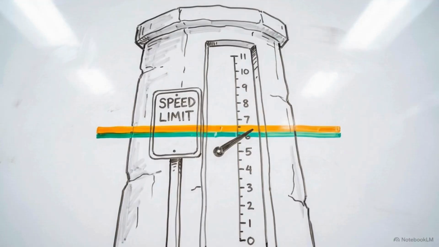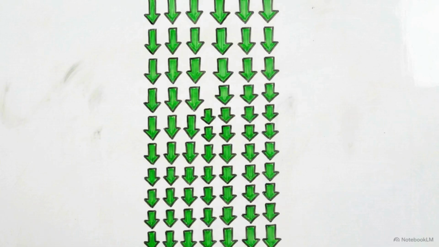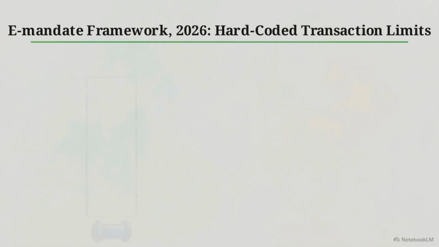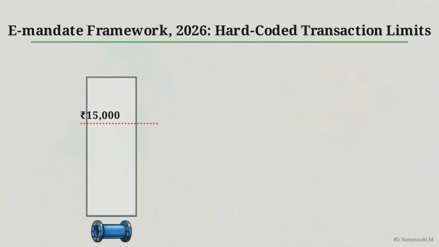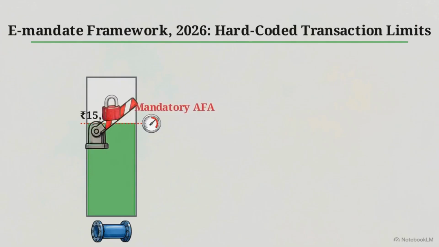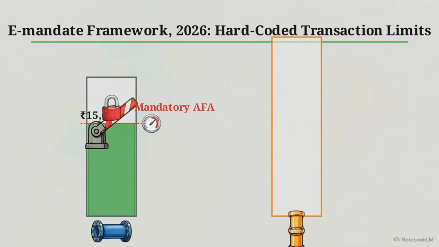The second pillar establishes hard-coded transaction limits and velocity checks. To maintain systemic efficiency, routine recurring transactions must be processed automatically, without AFA intervention, up to a specific financial limit. This diagram shows the standard payment pipeline, which caps out exactly at 15,000 rupees per transaction. Any standard recurring transaction attempting to exceed that 15,000 rupee mark hits an absolute wall, immediately triggering a mandatory AFA prompt. However, the framework provides an exception for high-trust asset classes.